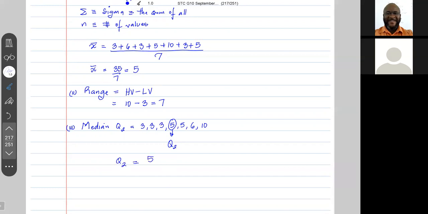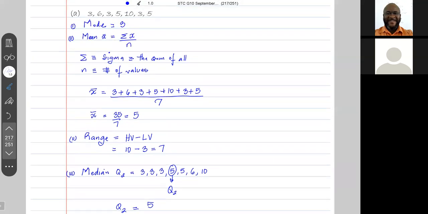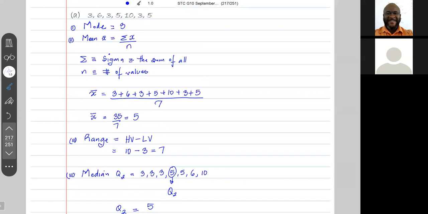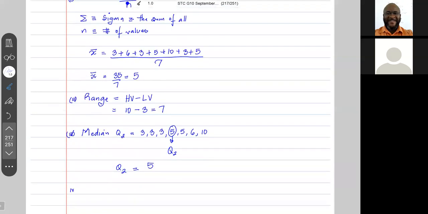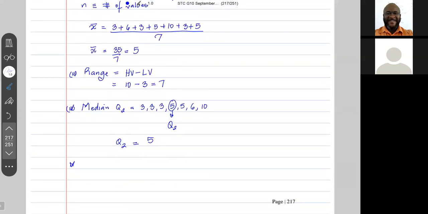All right, so next we want the lower quartile. Q1 is the lower quartile. The median is in the middle, and Q1 is the middle of the lower half.